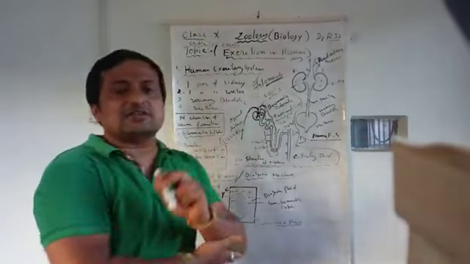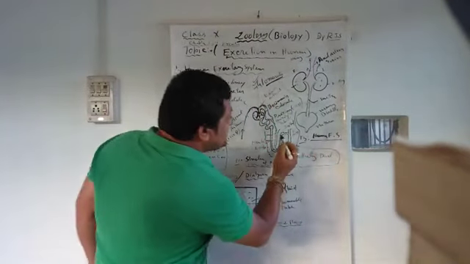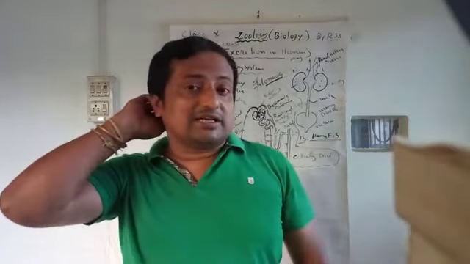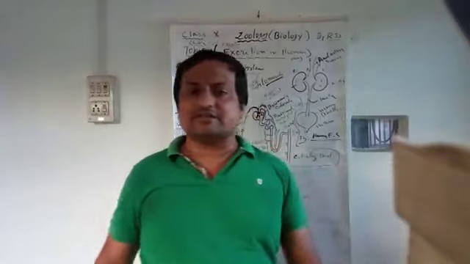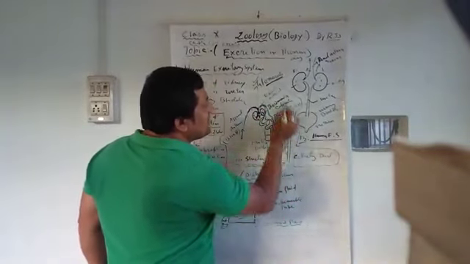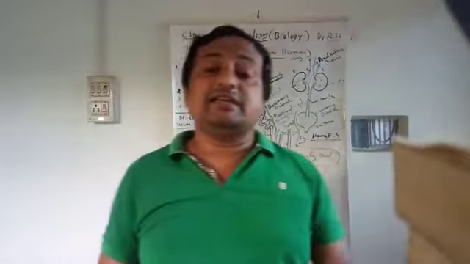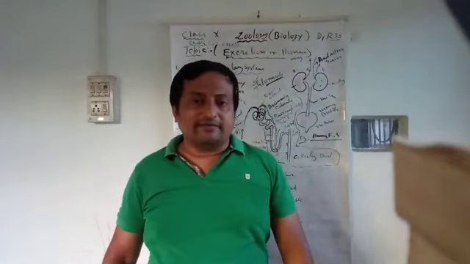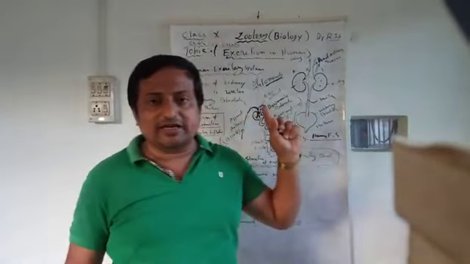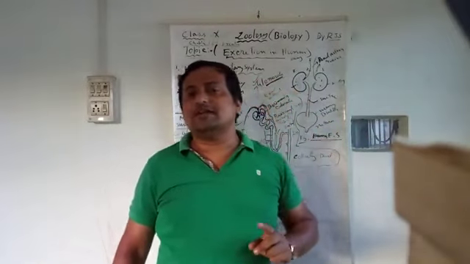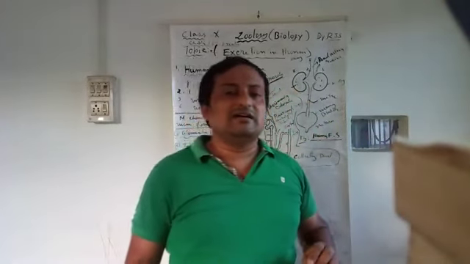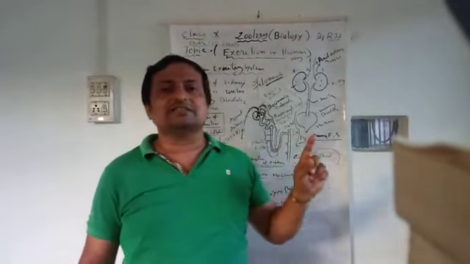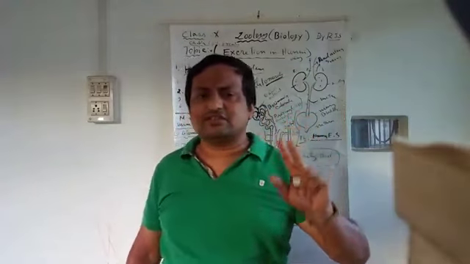After that, tubular secretion is the last step of urine formation. That means the last part of the nephron, I have told you, the distal convoluted tubule. You need only mention the last part of the nephron, that is sufficient for you. The last part of the nephron is under the control of a hormone called the antidiuretic hormone, vasopressin, released by the pituitary gland, controlled by the hypothalamus in the brain. You need not mention it here, but you should know it.